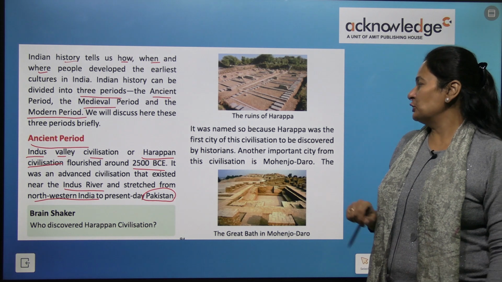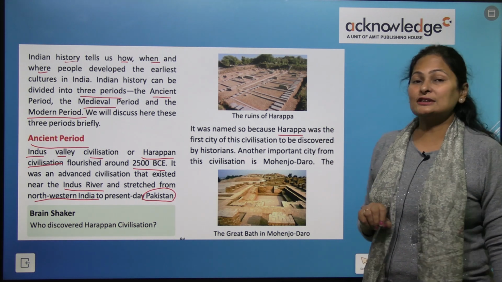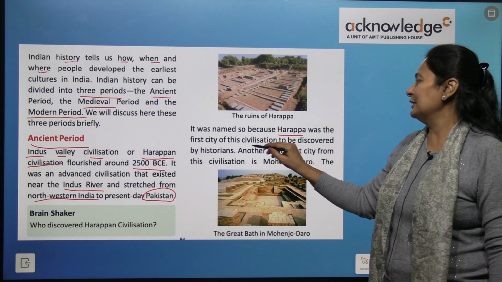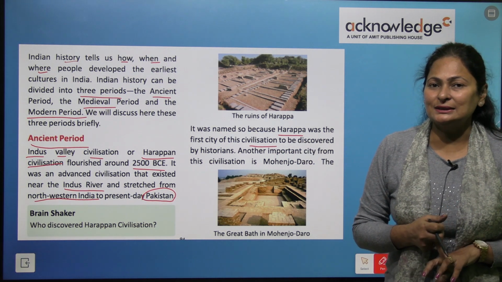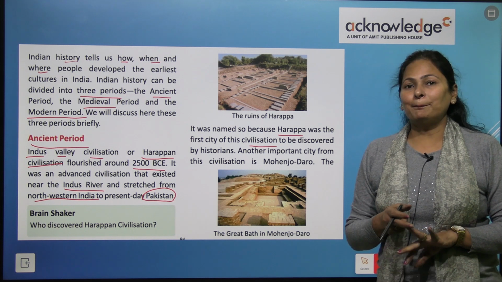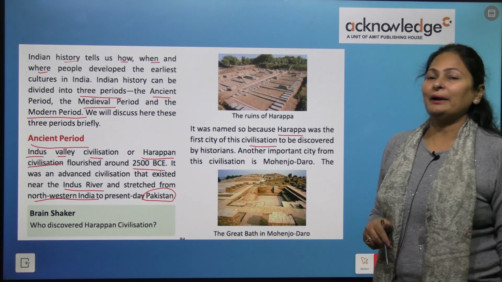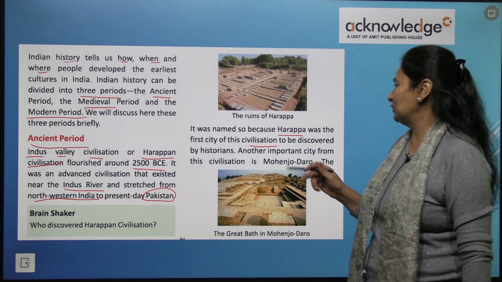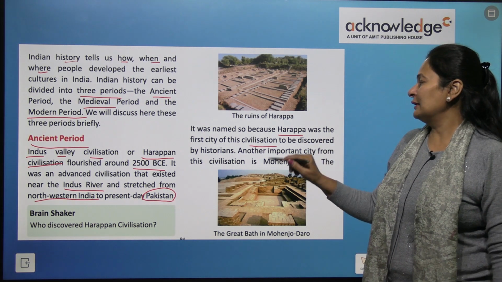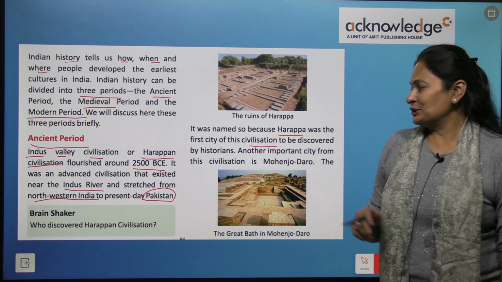It was named so because Harappa was the first city of this civilization. Because of the name of the city, Harappa, it got the name Indus Valley civilization or Harappa civilization. It was discovered by historians.